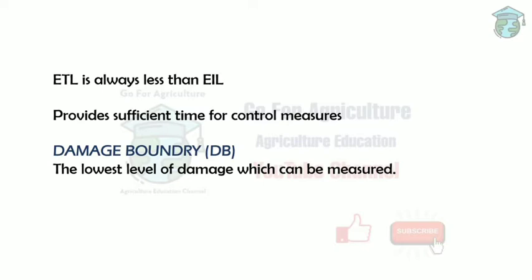Next is damage boundary. Damage boundary is the lowest level of damage which can be measured. It means we can measure how much damage has happened to the crop, but this damage won't affect the economic yield. Let me tell you with an example.